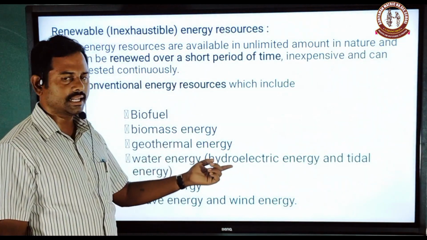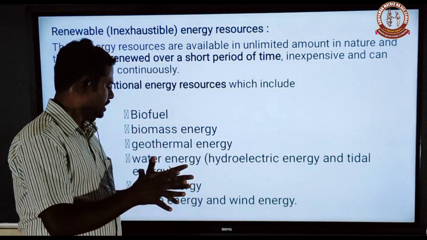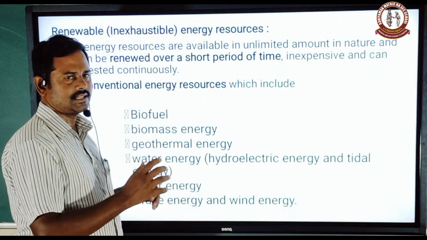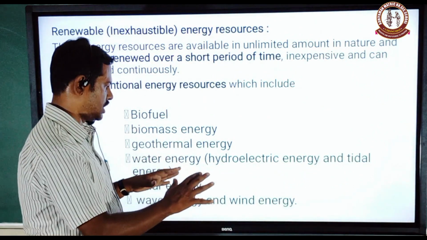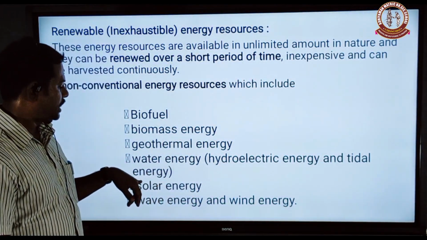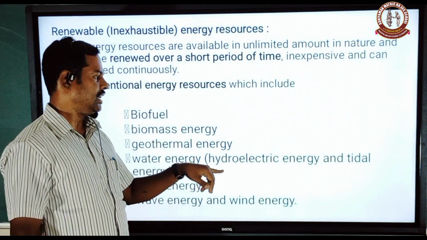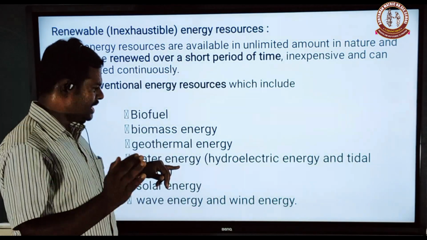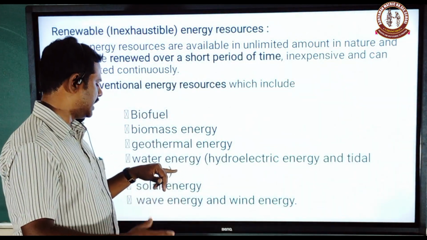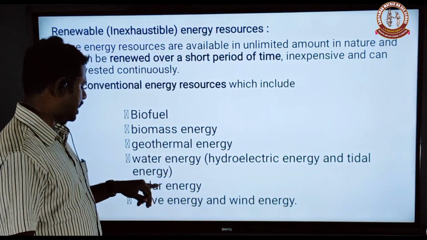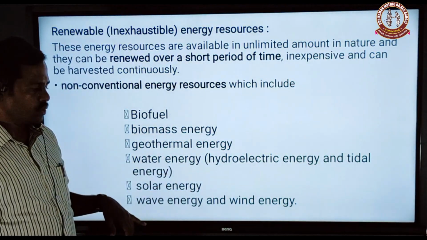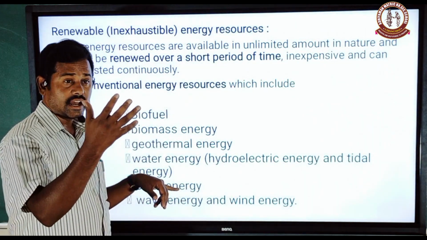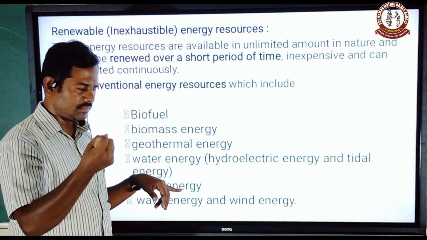What is meant by water energy? Water energy is defined as photoelectric devices applied on the surface of the ocean, and tidal energy. The tidal energy is one type of solar energy. It is utilized in many countries nowadays, tidal energy and solar energy. What is meant by solar energy? Solar energy is the energy harvested from the sun.